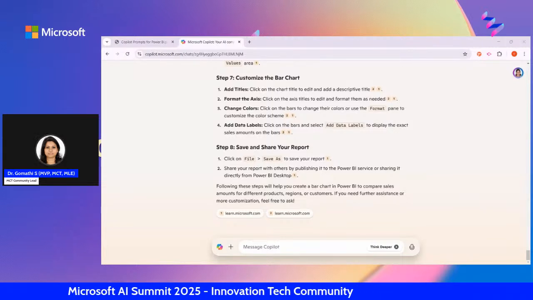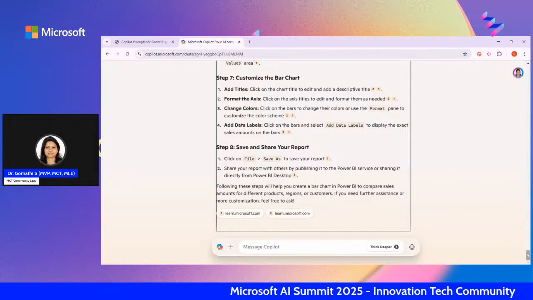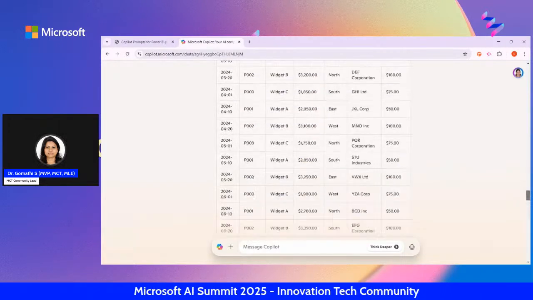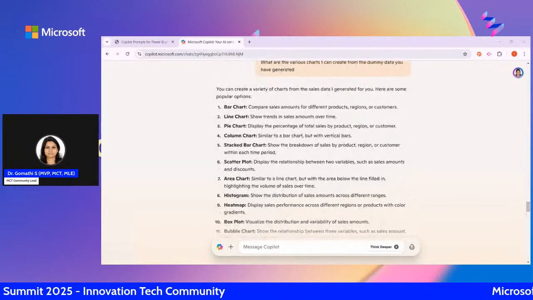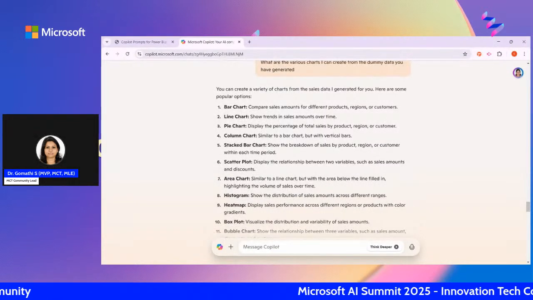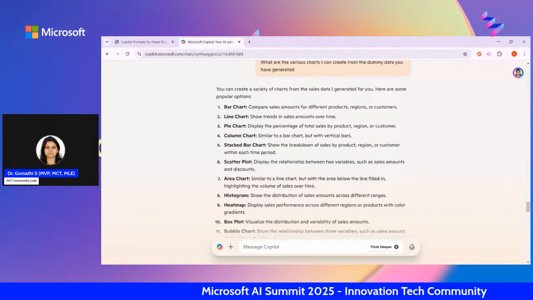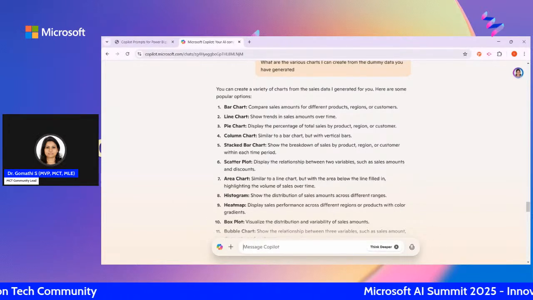Now I wanted to understand something. Here you can see it has mentioned that you have a bar chart, a line chart, a pie chart, etc. So if I'm a novice in Power BI, how can I know which type of chart to use for which type of data? So what I can do is ask Copilot,